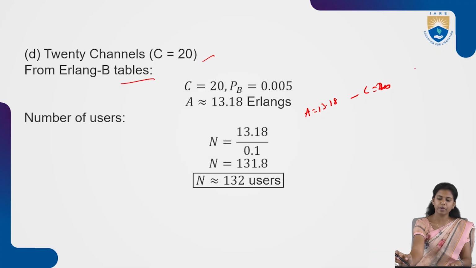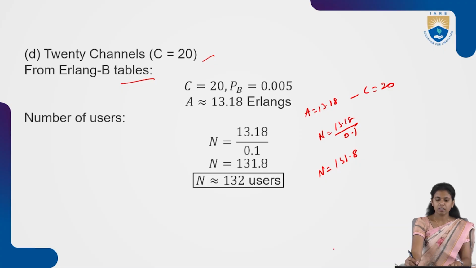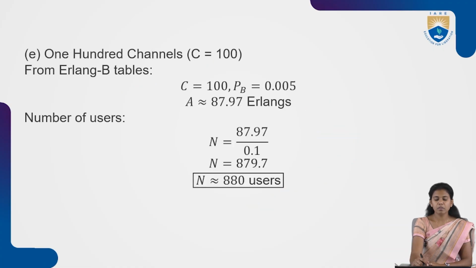For C = 20, A = 13.18. After substituting, N = A divided by 0.1, so N = 131.8. So here the number of users we got is N = 131.8. Okay, so this is how we can get the proper solution.